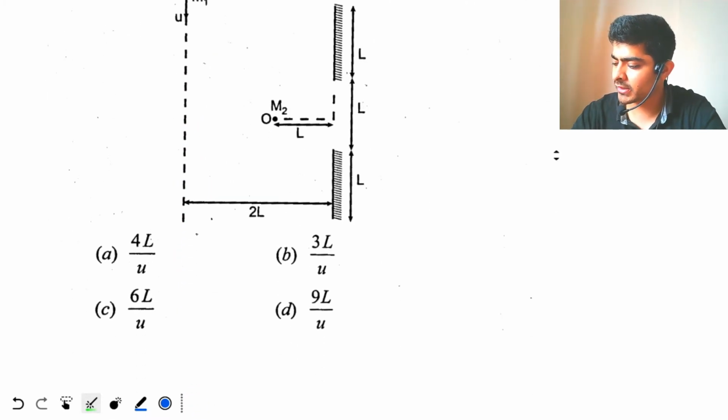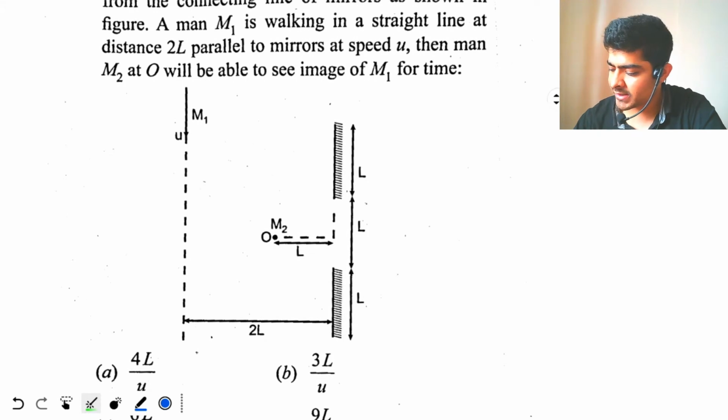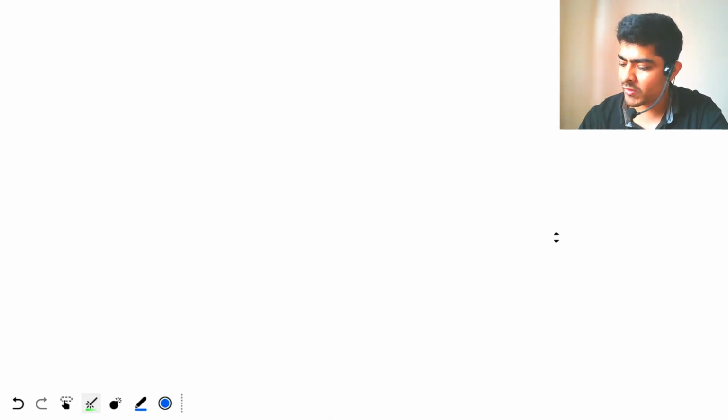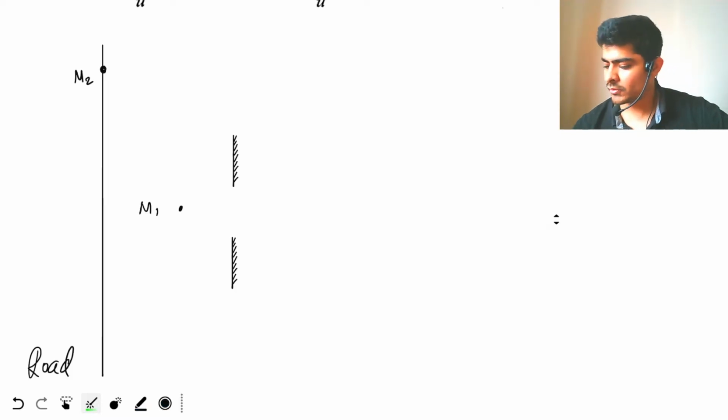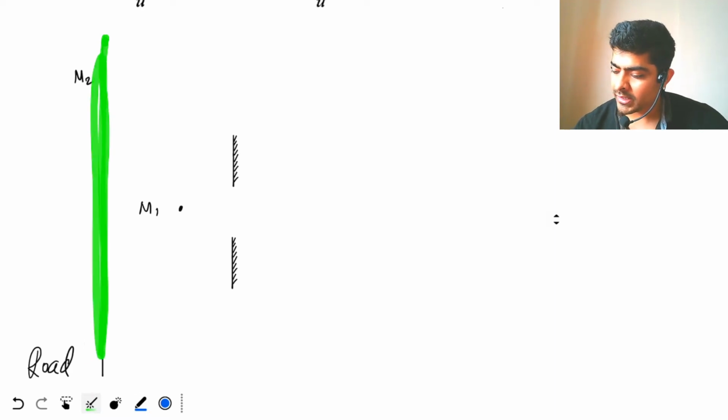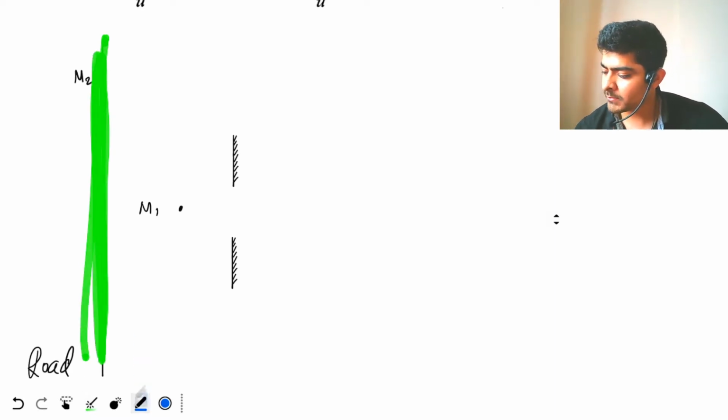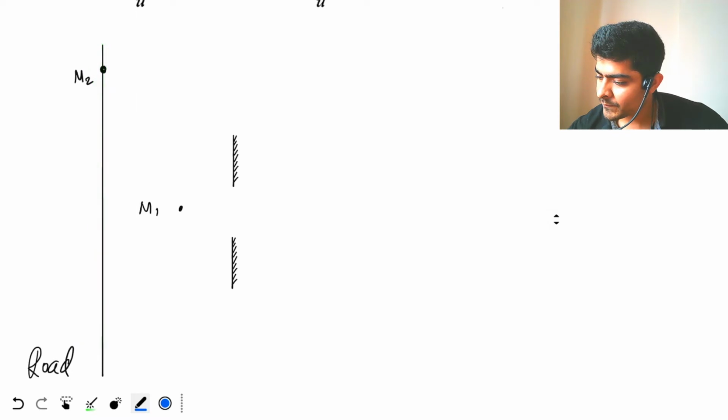Okay, four options are given, right? So this question is very easy. How is it easy? Let's see. So let's draw the diagram again. So here's my diagram again with the two mirrors and the two people. Now let's draw the image of this road and M2 on the backside of the mirrors. So this is the image of the road.